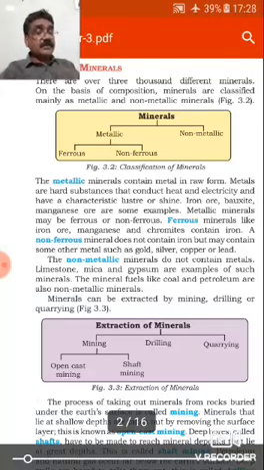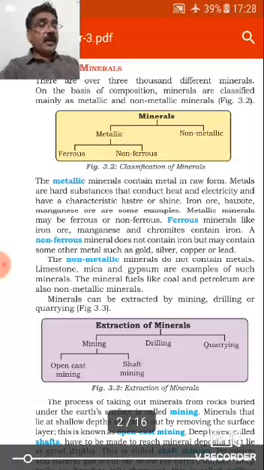Now, number 1, ferrous. Minerals like iron ore, manganese, chromite contain iron, and a non-ferrous mineral does not contain iron but may contain some other metals such as gold, silver, copper or lead. And please write this table 3.2, classification of minerals, in your classwork.